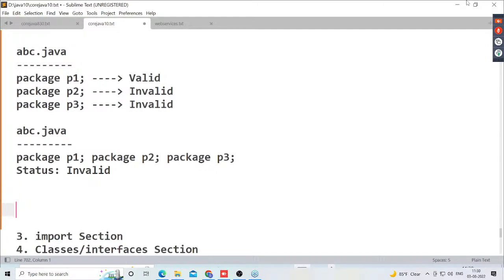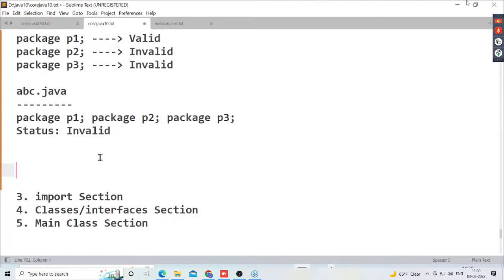Observe carefully. So this is one point I'm telling you. Next up, listen carefully guys, for a few minutes. To provide package names, Java has provided a separate convention. What is that convention? Try to use your company domain name in reverse in the package name.